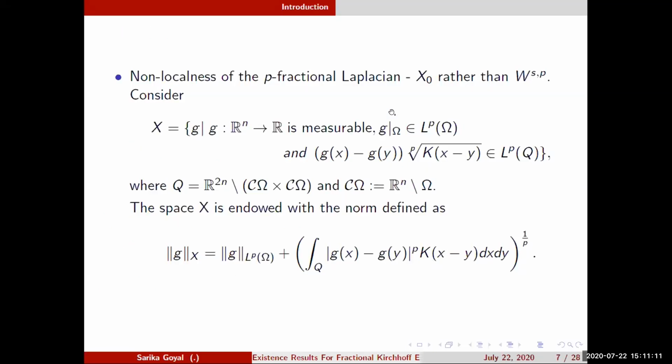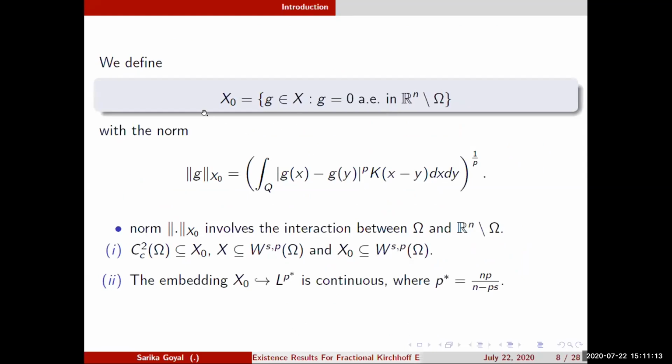So for that, I define X naught as all those g in X such that g is 0 almost everywhere in R^n minus Omega, and I am considering it with this norm. In that case, X naught becomes a Banach space, and in general for p equal to 2, it becomes a Hilbert space.